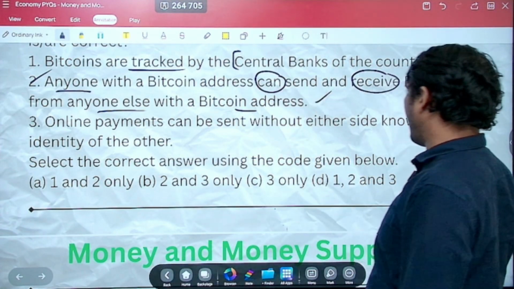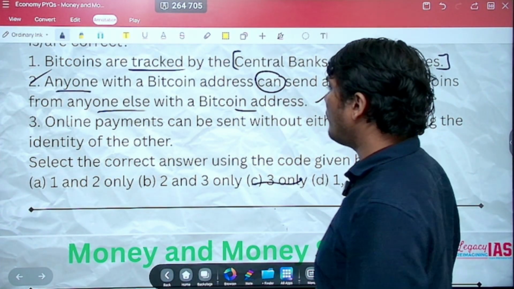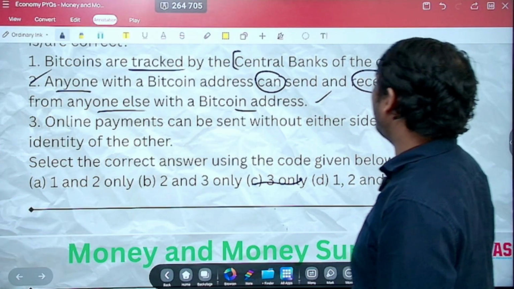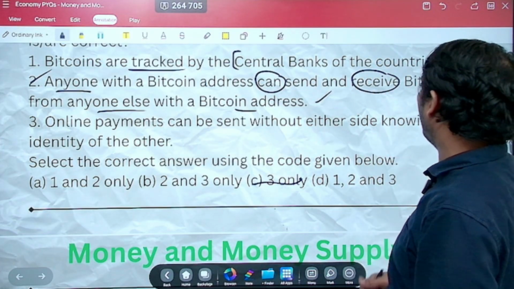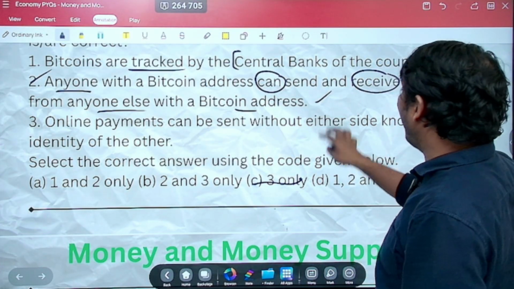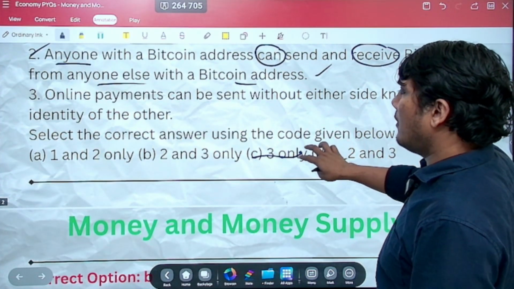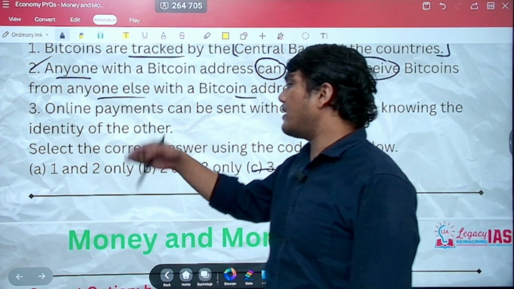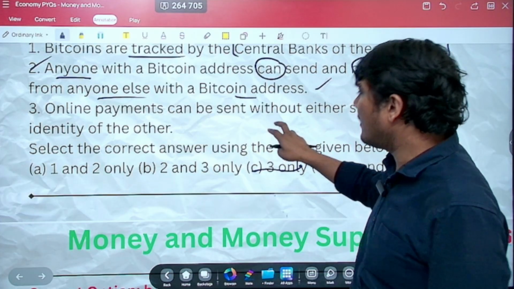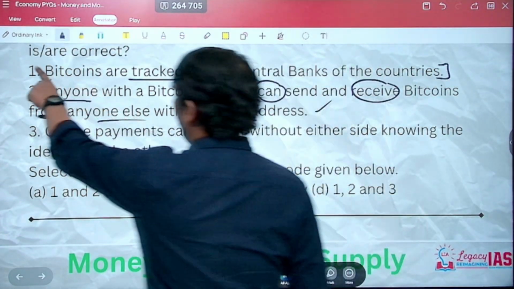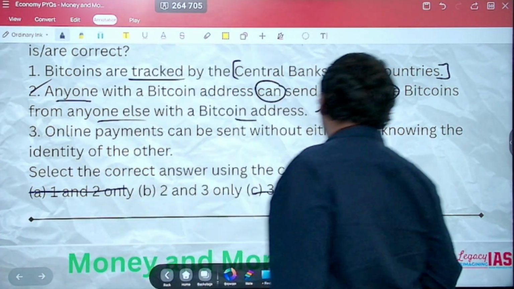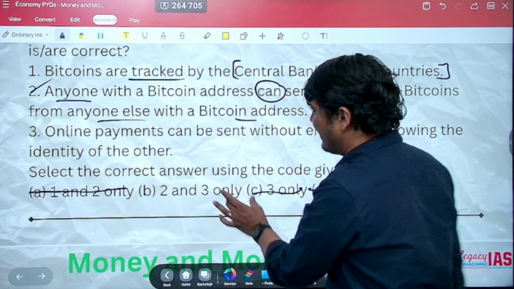Statement 2 is correct. Now, the moment you know the first statement is incorrect, A was out and only B and C were left.